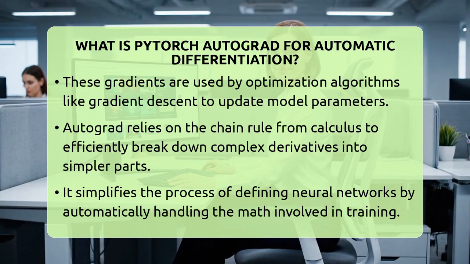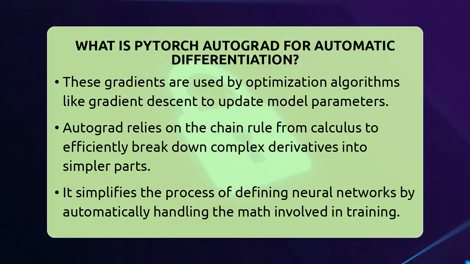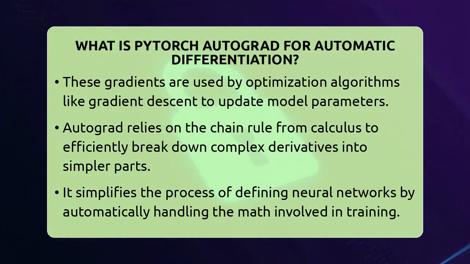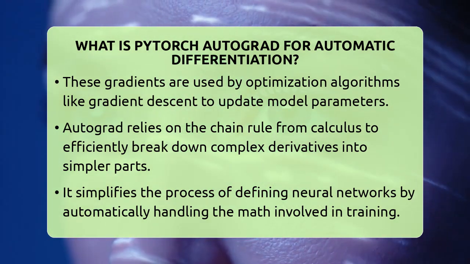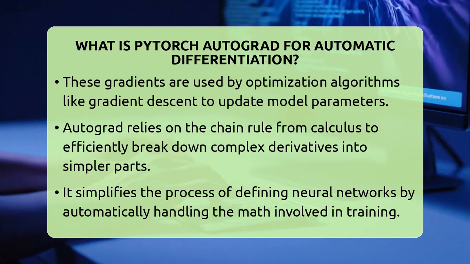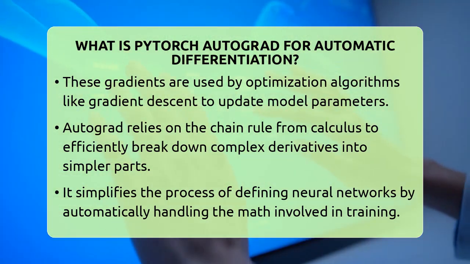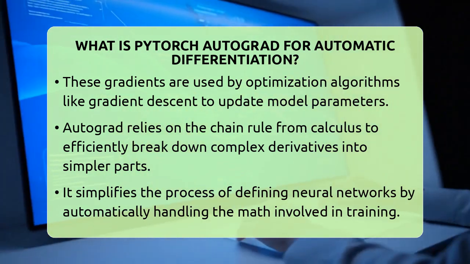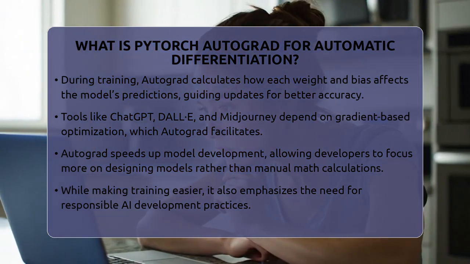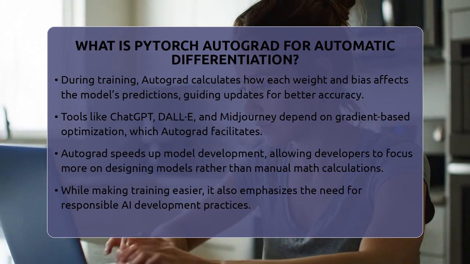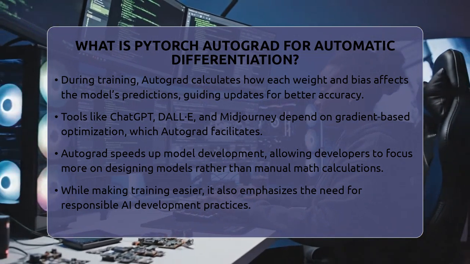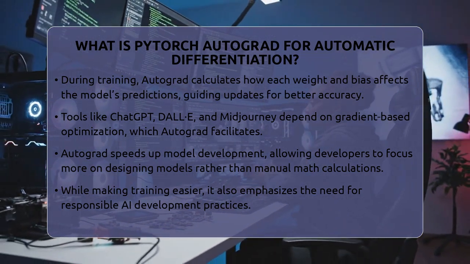For example, when training a neural network to recognize images, Autograd calculates how each weight and bias affects the final prediction. It then updates those weights to improve accuracy. In the broader AI world, tools like ChatGPT, DALL-E, and Midjourney depend on gradient-based optimization during their training. Autograd makes this process easier and faster, allowing developers to focus on designing better models instead of doing complex math manually. It's also worth noting that while Autograd makes training models straightforward, it highlights the importance of responsible AI development.